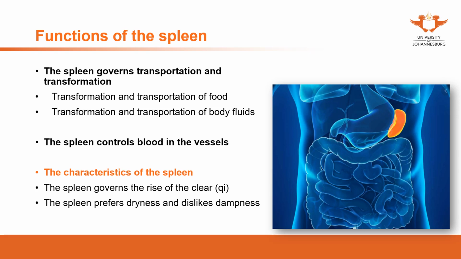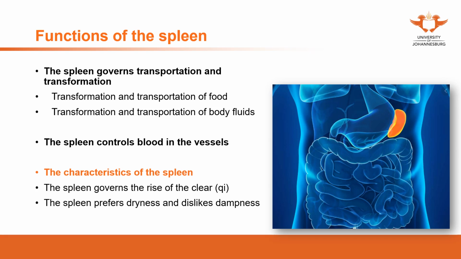The spleen has two characteristics. The spleen governs the rise of the clear. As you can see there, I put a bracket qi. The reason I put qi there is because the spleen governs the rise of clear qi. The traditional translation, especially in the Huangdi Neijing, describes that the spleen governs the rise of clear. It didn't tell you clear what. So that's why I add the qi there.